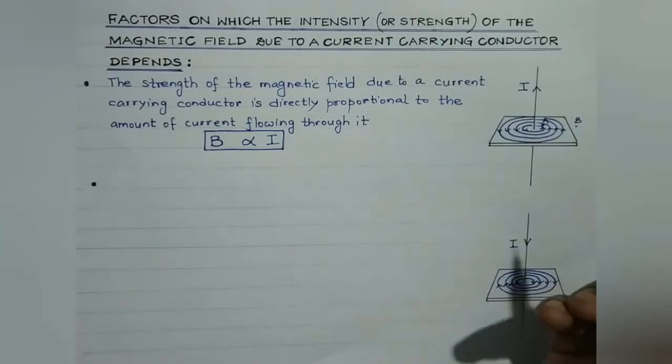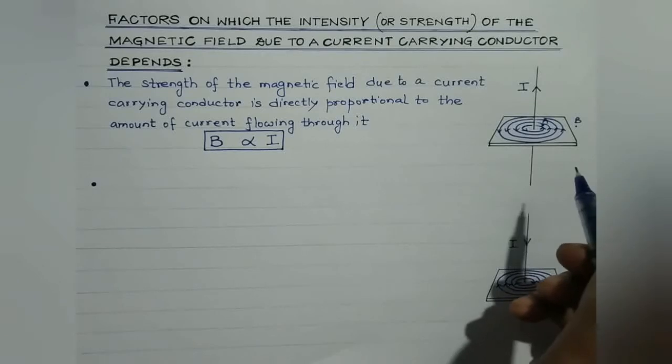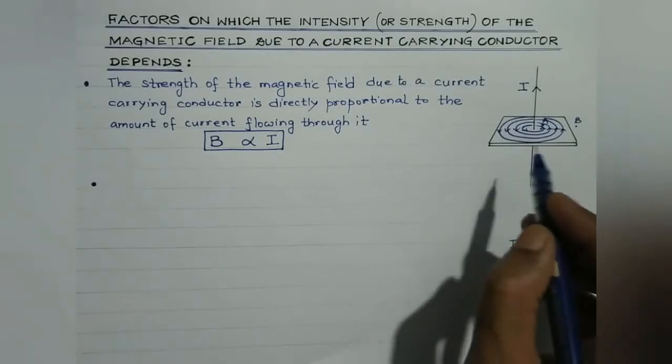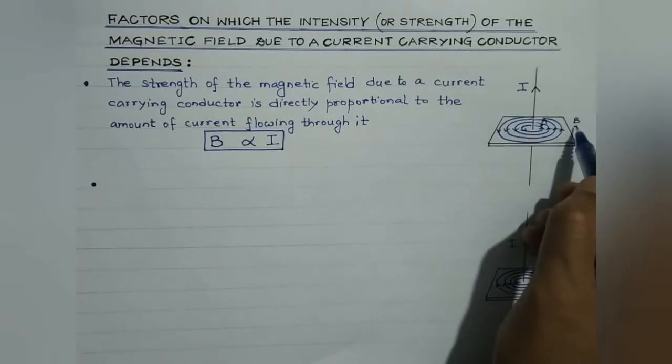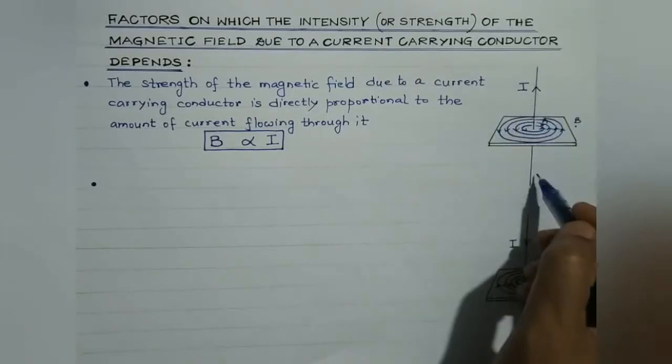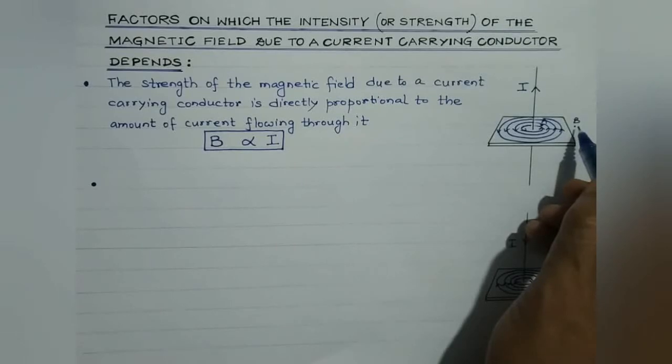So this shows that the strength of the magnetic field due to current carrying conductor decreases with the increase of the distance. The greater the distance of the observation point from the straight current carrying conductor, the smaller will be the strength of the magnetic field at that point, right?